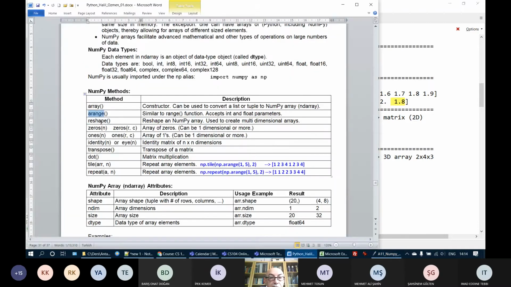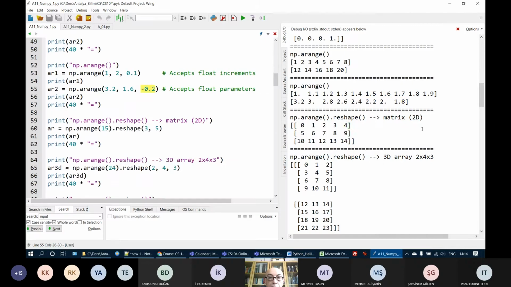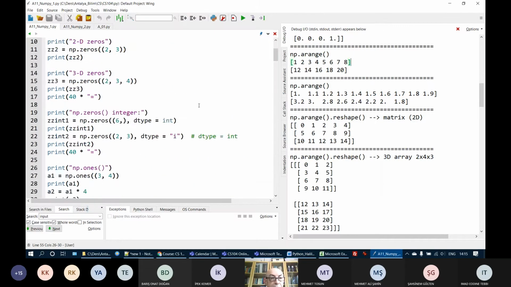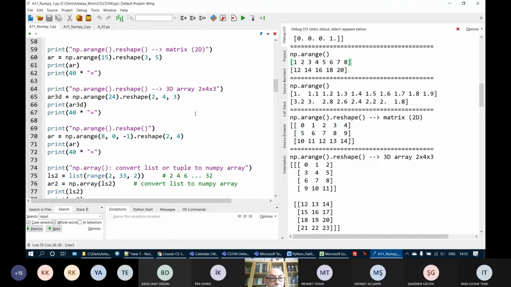Next, we have reshape. Until now, we have seen some examples which create just flat arrays. But I want to create not a flat array, but a matrix, a two-dimensional array. What should I do? In this case, I will be using the reshape method. Let's see here, where is my reshape?